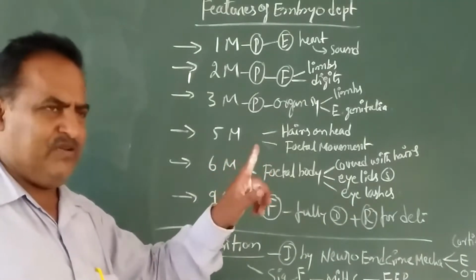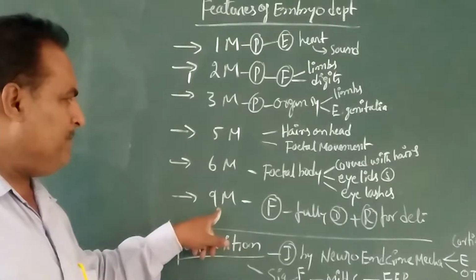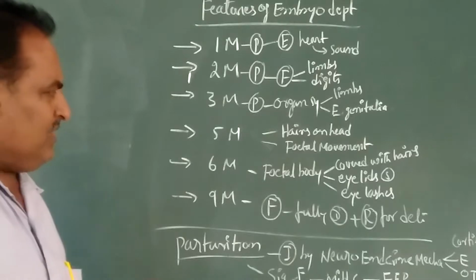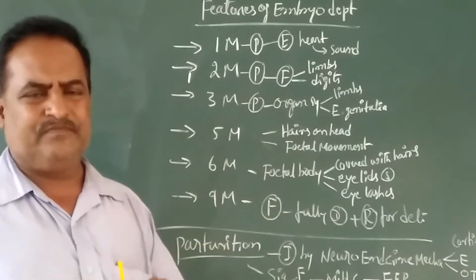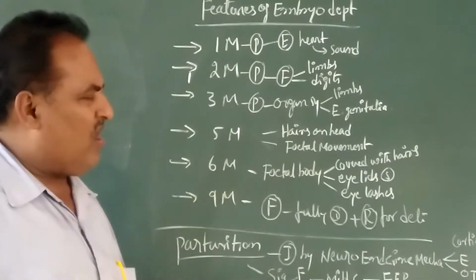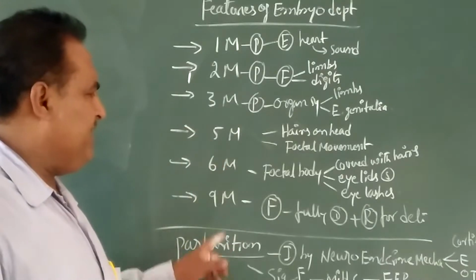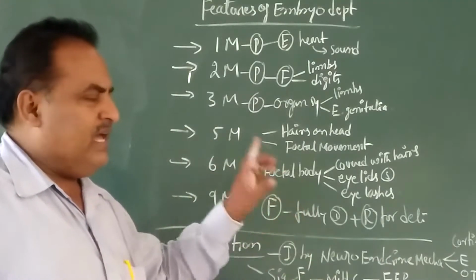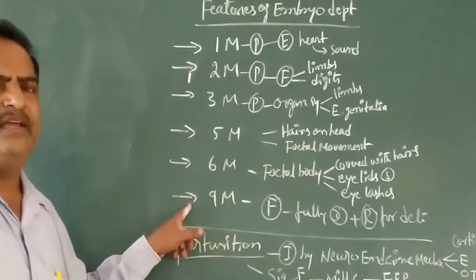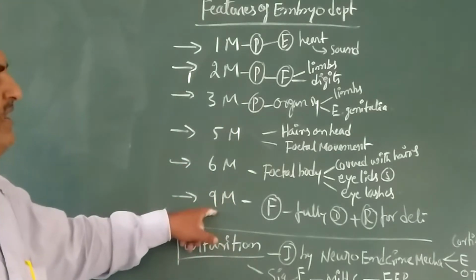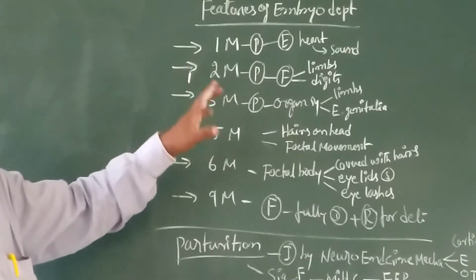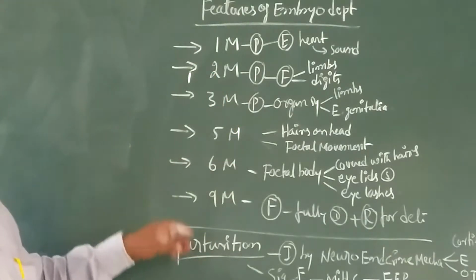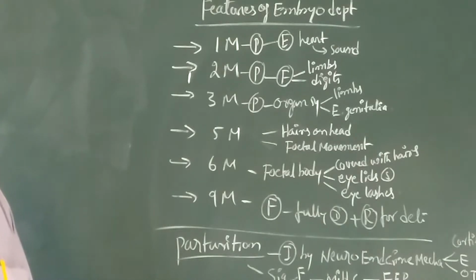In the 9th month of pregnancy, the fetus is fully developed. All the organs are fully developed and ready for delivery. These are the major features of the embryo developmental stages.